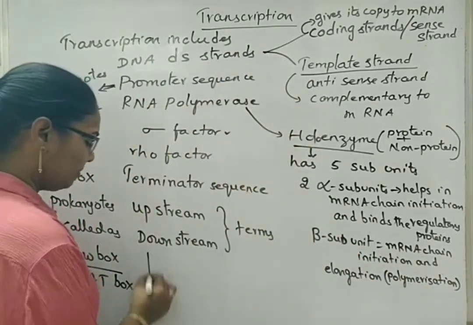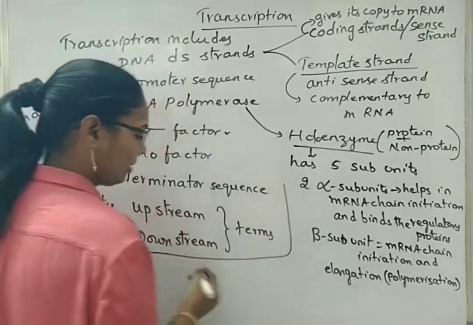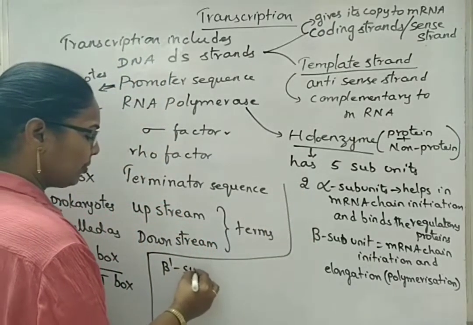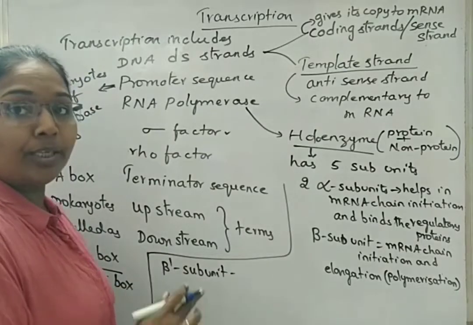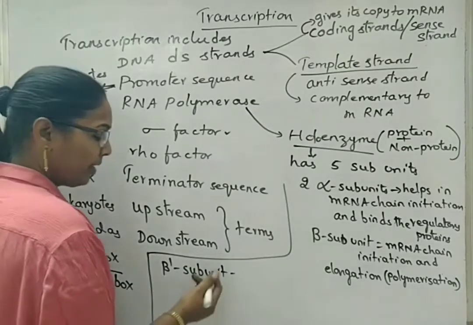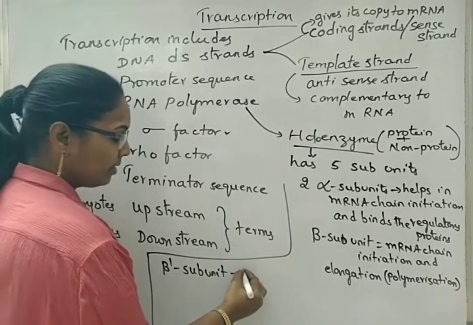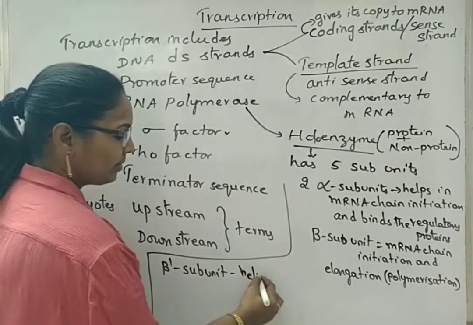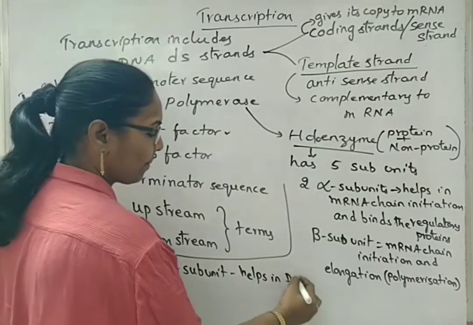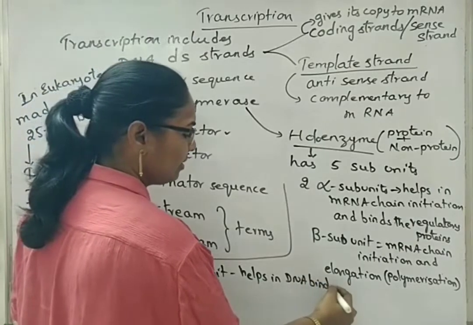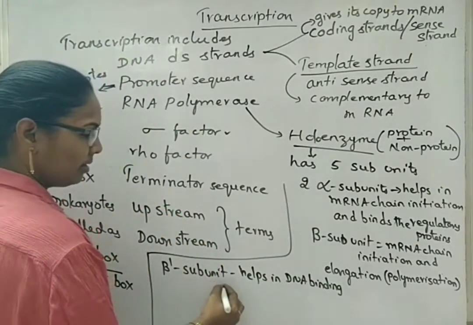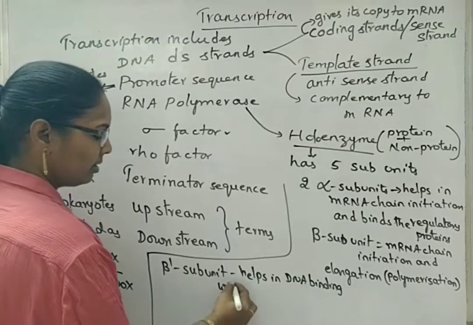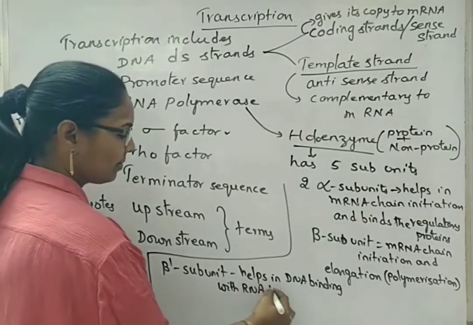Now, another one, that is beta prime subunit. This is considered as the largest subunit of RNA polymerase. So it helps in DNA binding with RNA polymerase.